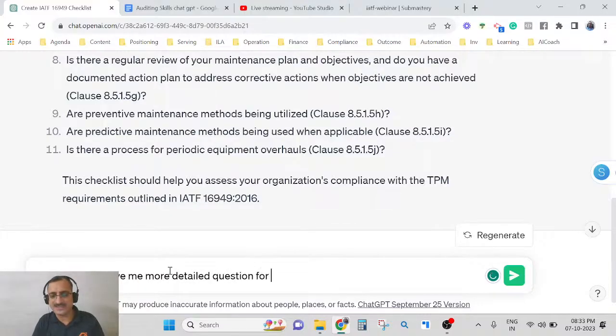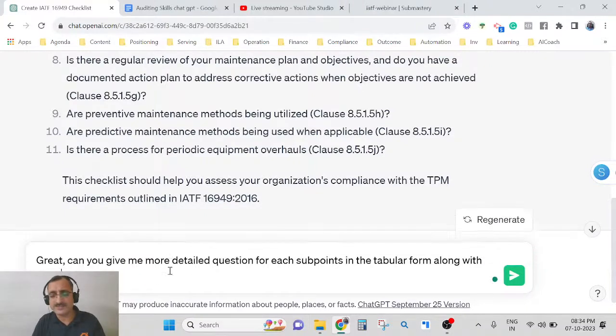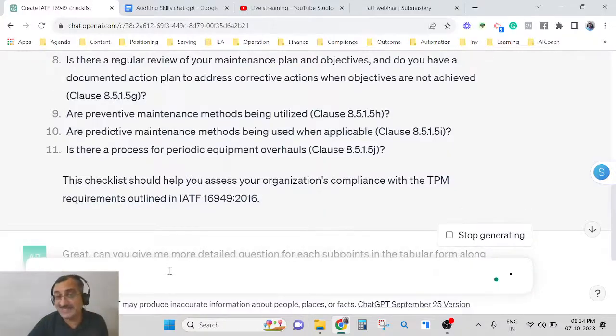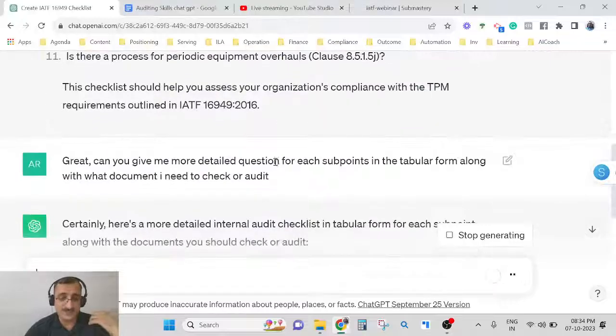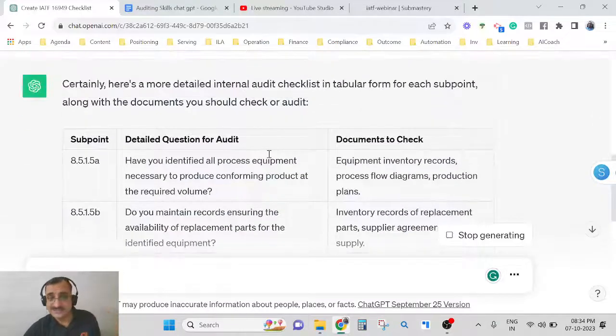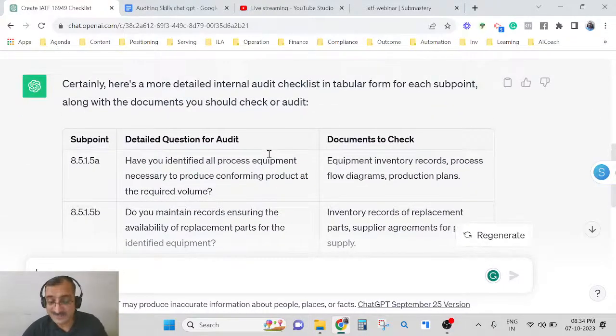for each sub point, in tabular form, along with what document I need to check or audit. Now I'm asking it to make a table, and let's see how it works out. Okay, can you see? Man, it is insane.